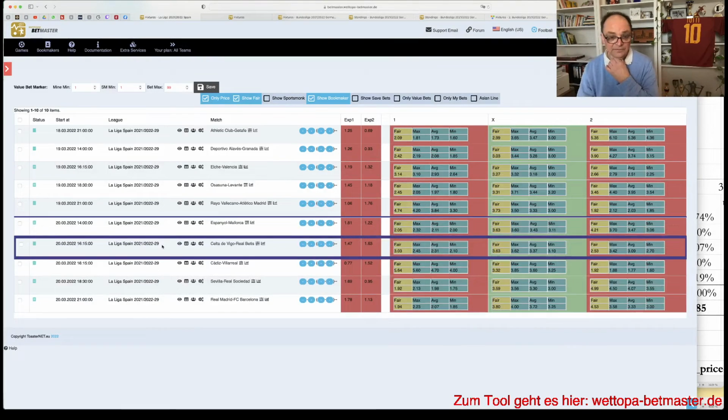2.10 then is actually a very good price. And so Espanyol is a bet.